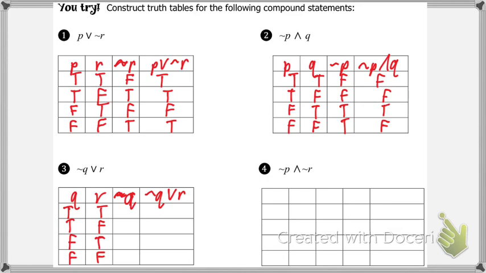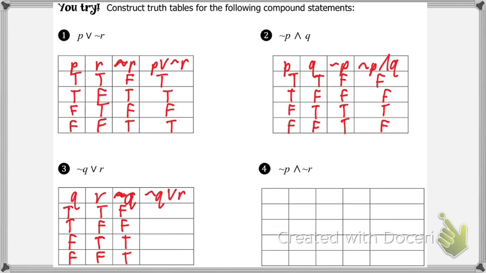So not Q ends up being what? False, false, true, true. It has to be the opposite of our first column, Q, because it's not Q. So now we go to our last column, not Q or R, and we're going to look at not Q as well as R. So we're going to look at our second and third columns, the two columns before it.